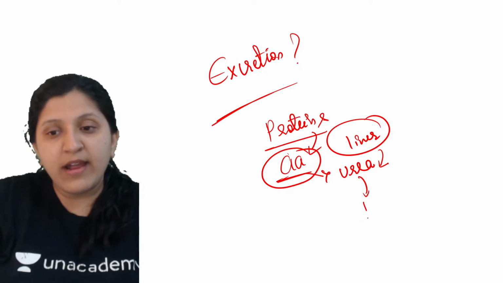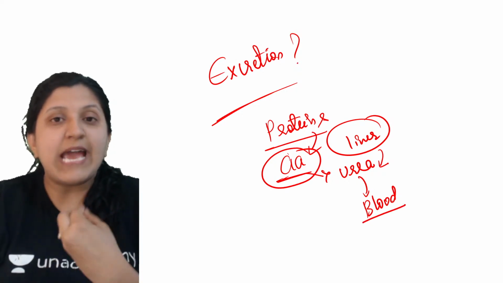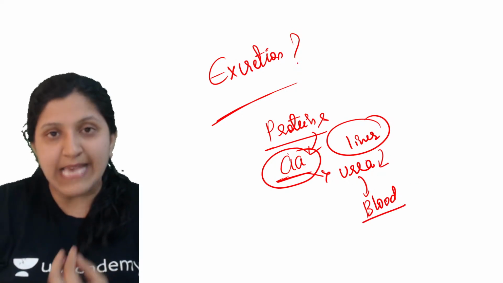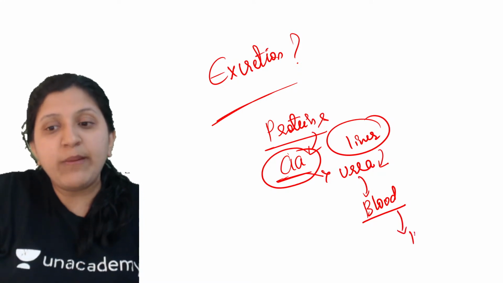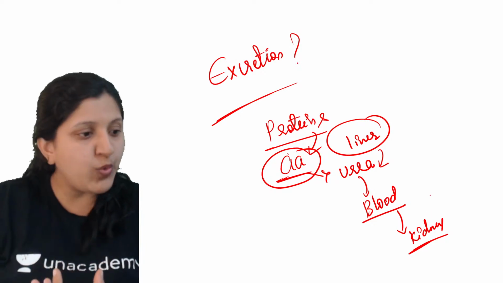Then through the blood, that is through the circulatory system, the blood which is actually an impure blood because it has urea, will be taken to the kidney. Through the kidney, the removal of the urea will be done.